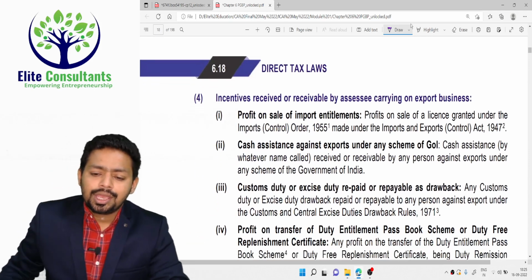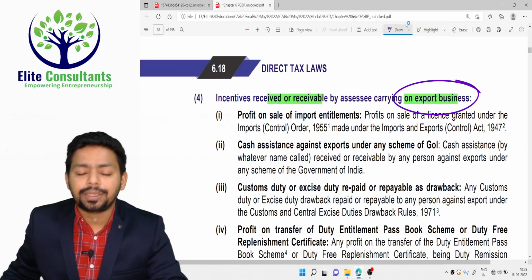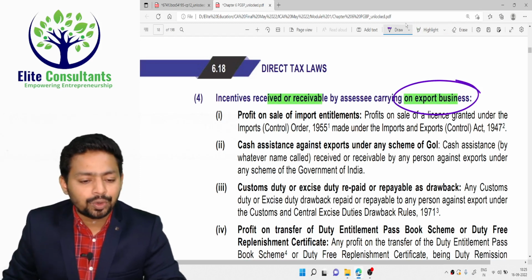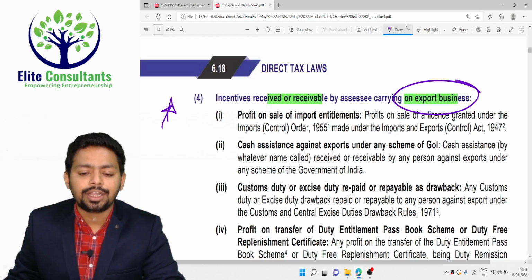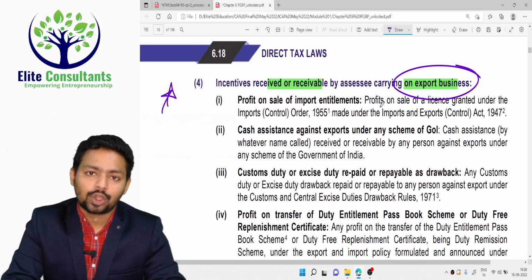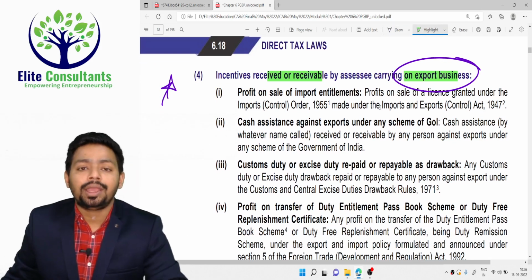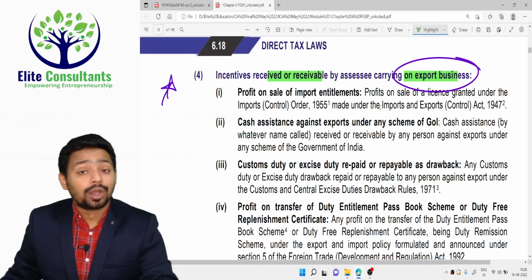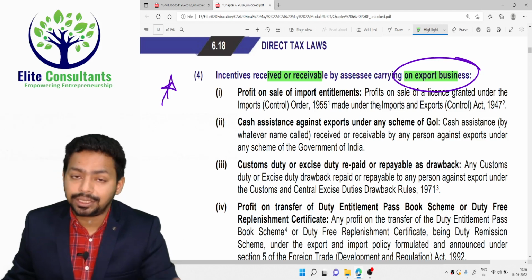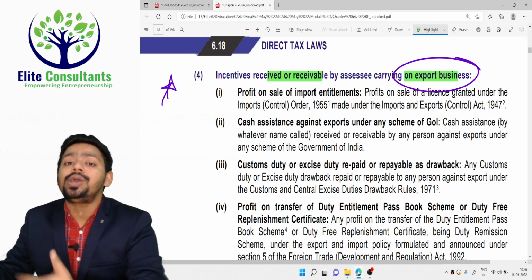Okay. Incentive received or receivable from export business. So unless and until a person is into import export business, this particular clause is not applicable, and you need to know this clause very well, because unless you understand this clause, you cannot understand what type of reporting is happening in clause 16 of Form 3CD. So whenever you are into export business, definitely you are bringing foreign currency to India. So the government of India will be very much happy with you. So they give you a lot of subsidies and incentives. Those incentives are generated because you are into export business.